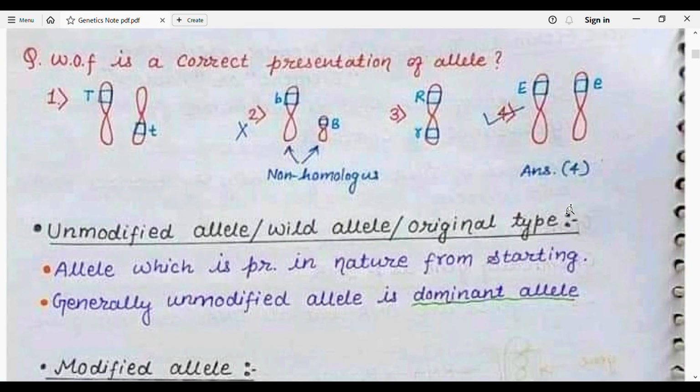Which of the following is the correct representation of alleles? So capital T, it is not in a homologous chromosome. It is also a non-homologous chromosome. Alleles are present on homologous chromosomes. So the correct answer will be answer number 4.